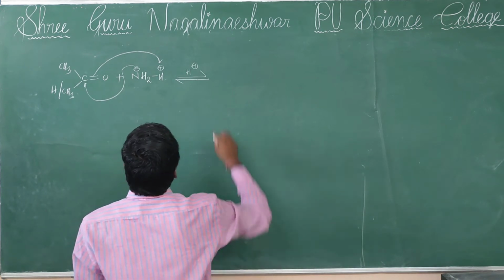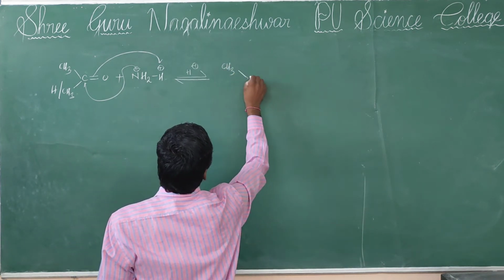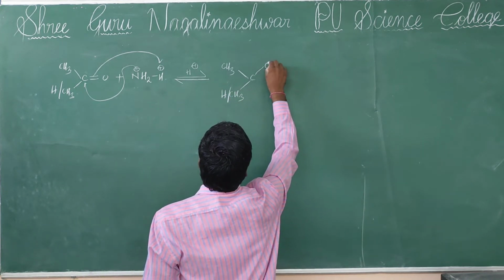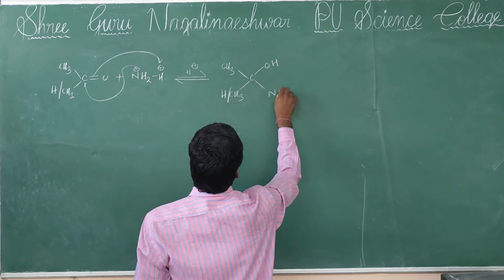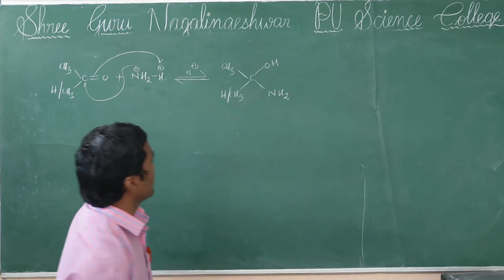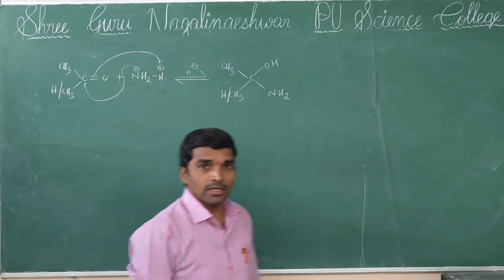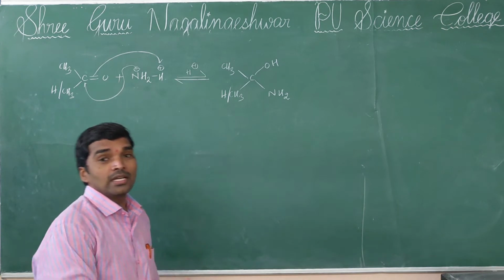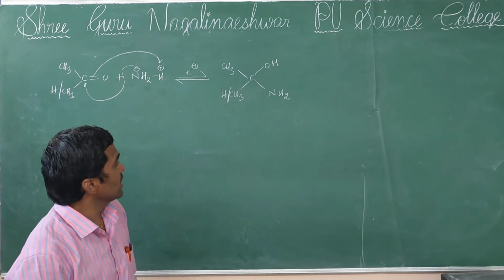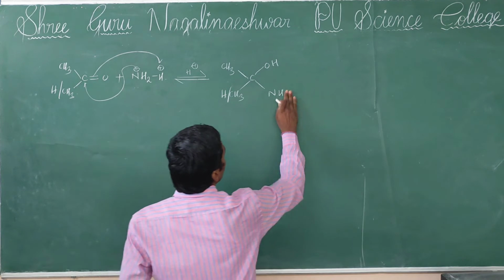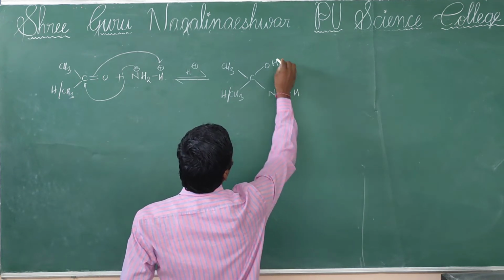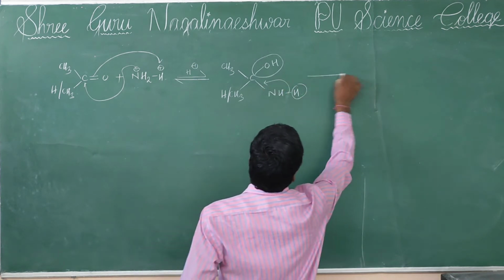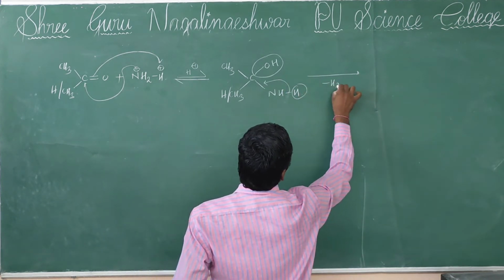So here CH3 C, HrCH3, OH, NH3 will be formed. Actually, this is the least stable product, which rapidly undergoes dehydration reaction. See, conveniently NH2 I am writing. From here OH, from here H. Then the bond shift here, rapidly undergoes dehydration.